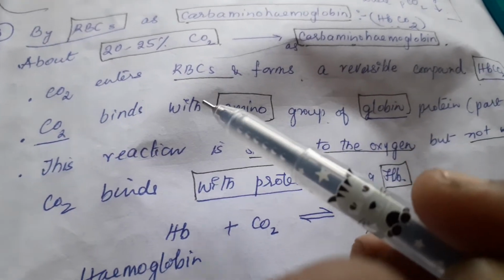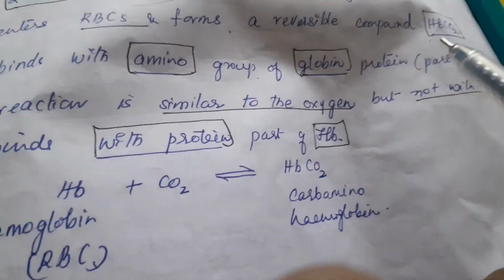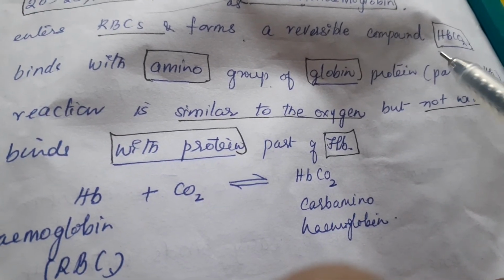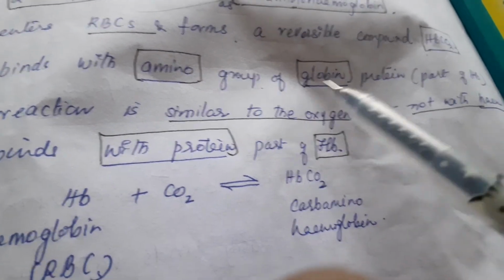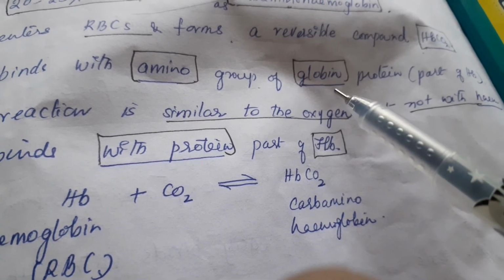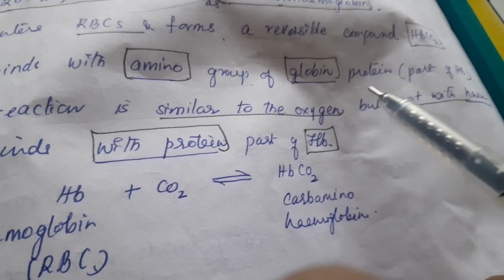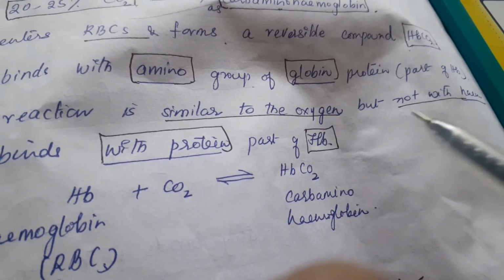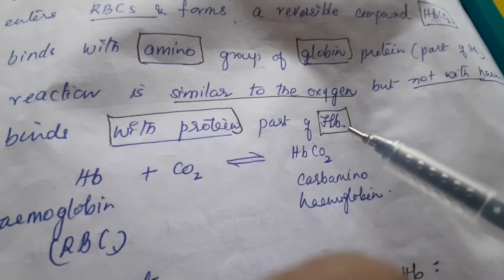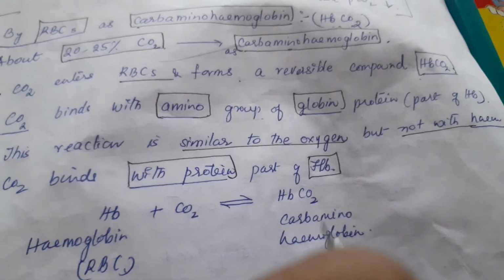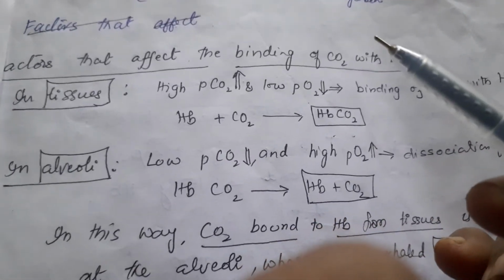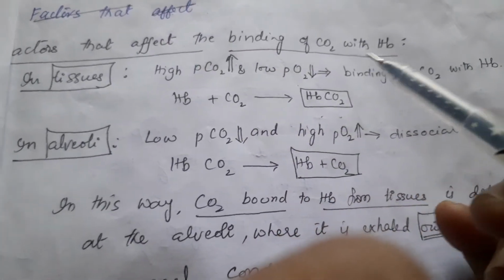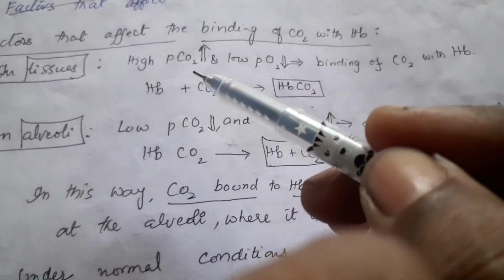CO2 enters RBC and forms a reversible compound, that is HbCO2, carbaminohemoglobin. It binds with the amino group of globin protein, not with heme like oxygen. So this is the protein part of the hemoglobin. This reaction is similar to oxygen but not with heme. It binds with the protein part of the hemoglobin. Hb plus CO2 giving rise to HbCO2, that is carbaminohemoglobin.